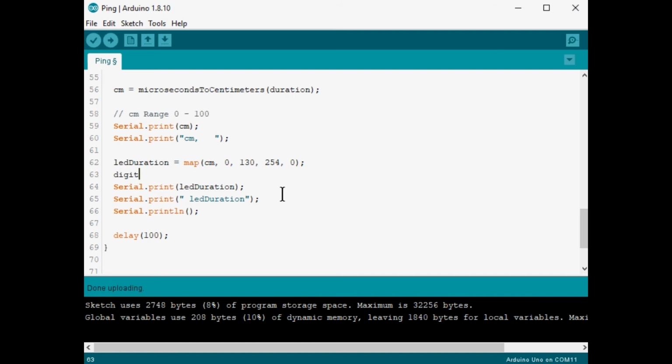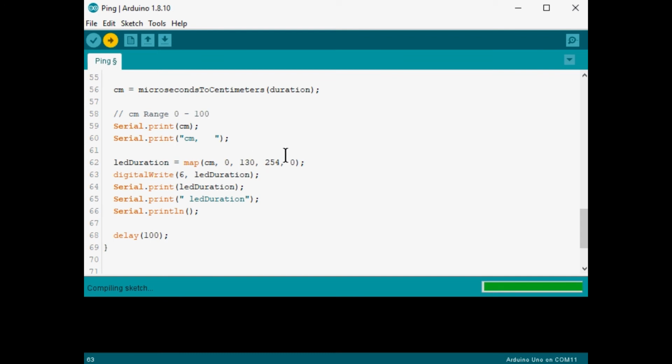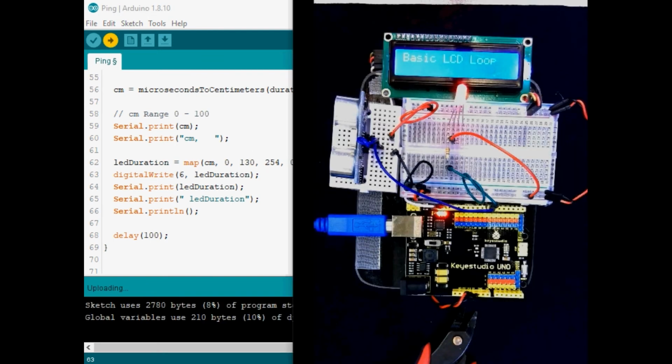D-I-G-I, and parenthesis, this is 6, pin 6, and LED duration, and close. Oh, but it's not orange. It's not a command yet. Probably because we forgot to make that a W. Now, there we are. Let's see what this does. We'll upload that to our board. So there it is. And I'm changing the distance and nothing is happening.